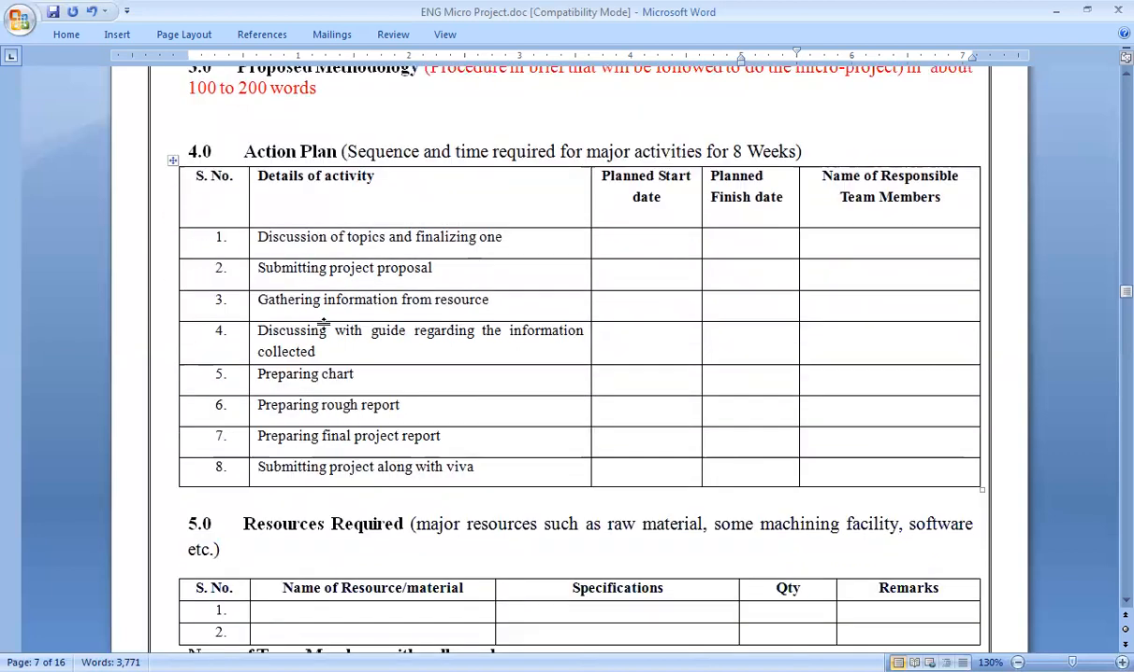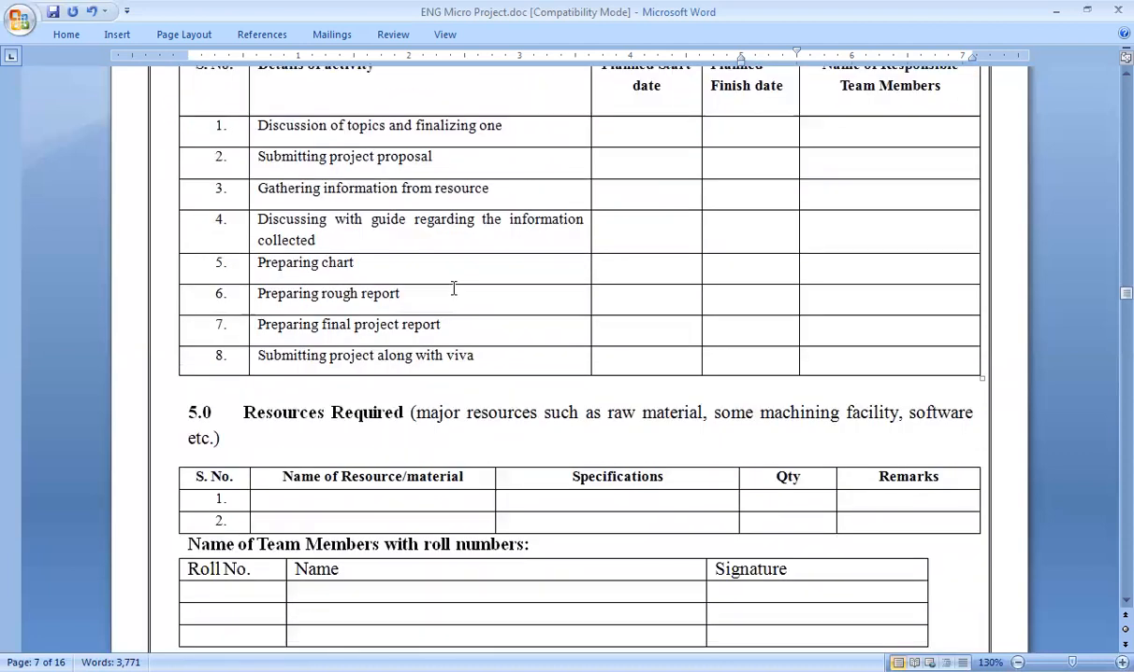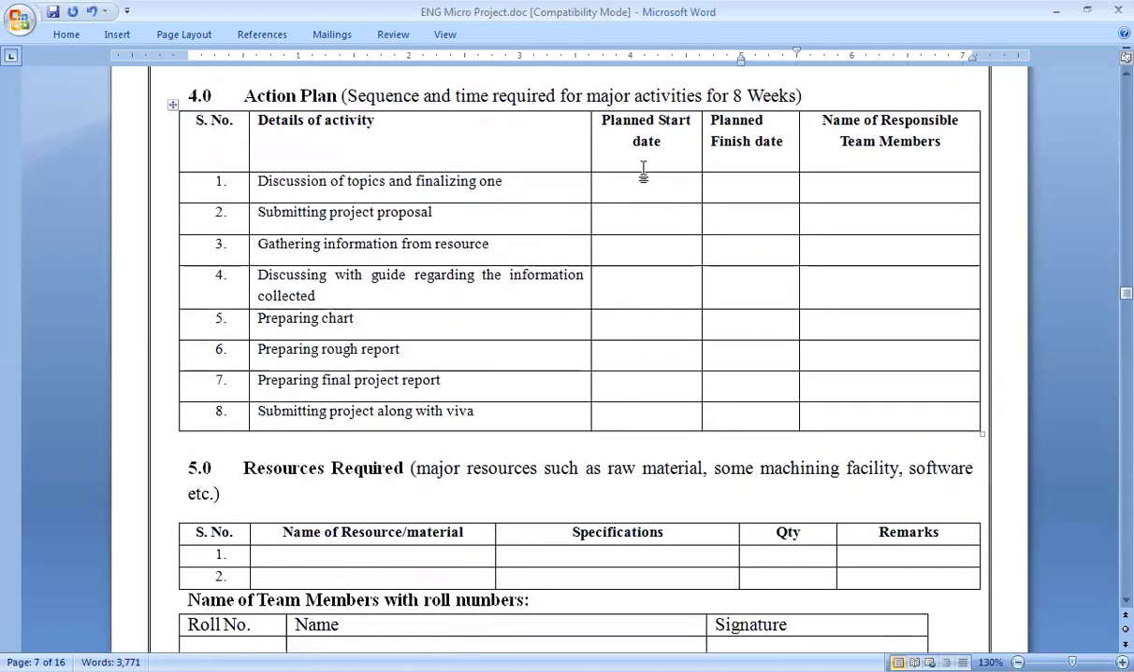After that, you have to present your action plan, and it is expected that it must be of 8 weeks. For that purpose, I have given here discussion of topics, finalizing date. So you have to always give here your plan start date and plan finish date. Students, we are doing the proposal here, we are doing planning here. So your plan start date you can write any date, and plan finish date you can write any date.